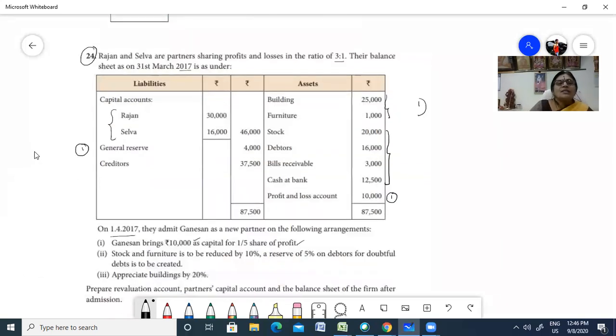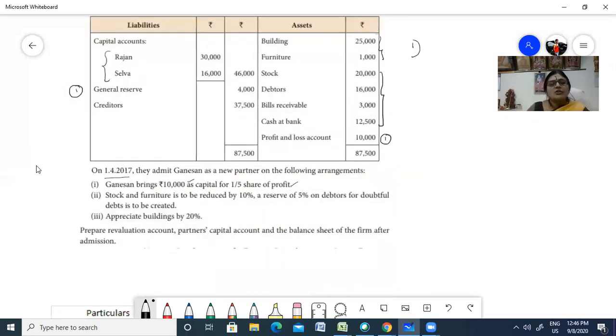Now they've given you some adjustments here. What are the adjustments? Ganeshan is going to bring 10,000 for the capital. This again you have to enter, the second thing that you have to enter into the capital account. Then you have adjustments for revaluation, another adjustment that you should do: revalue the assets and liabilities. Reduce the stock and furniture by 10%, and a reserve of 5% on debtors for doubtful debts is to be created, so an increase in liability. Appreciate the building, an increase in assets. Prepare the revaluation account, partners' capital account, and balance sheet of the firm after admission. So three things that you should do.